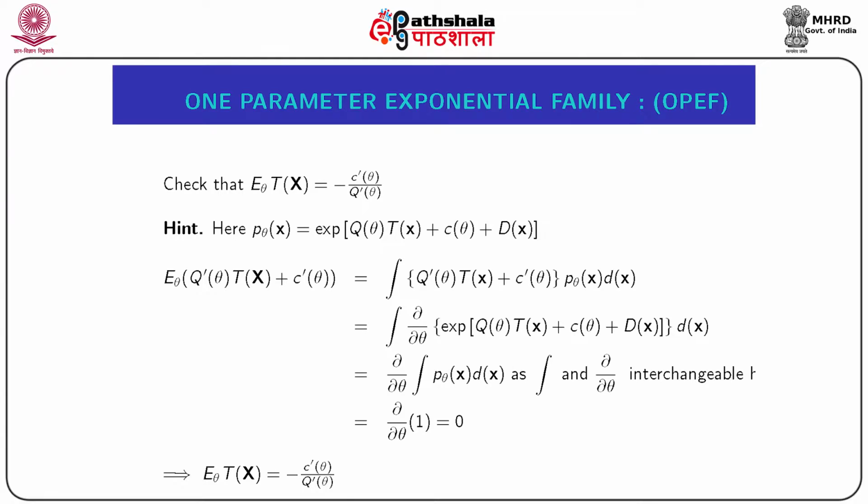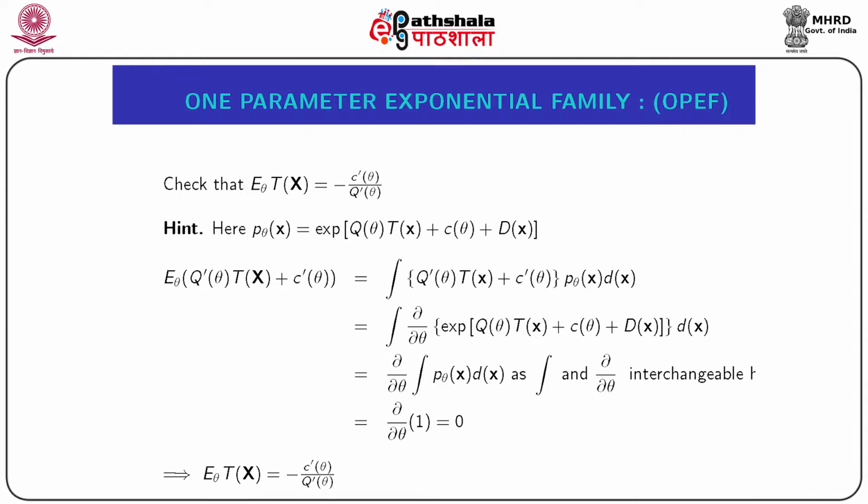Check that for this family of distributions, E[T(x̃)] = −c′(θ)/q′(θ), where c′, q′, etc. denote the first order derivative of the functions c(θ) and q(θ), etc. As an outline of the proof of this result, we can start by taking expectation of q′(θ)T(x̃) + c′(θ).